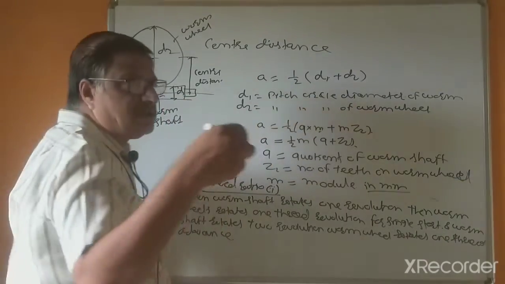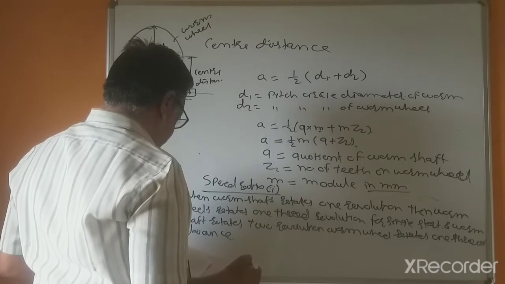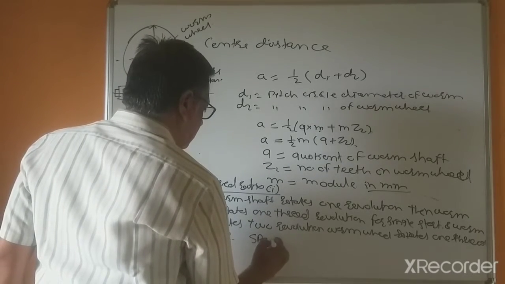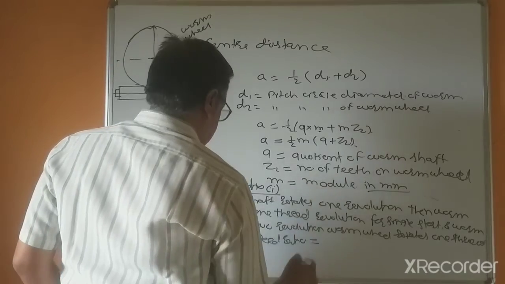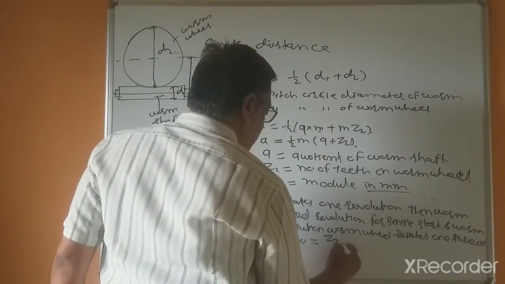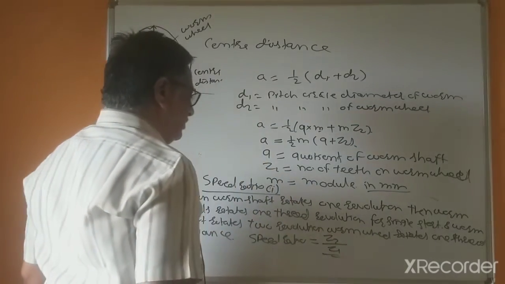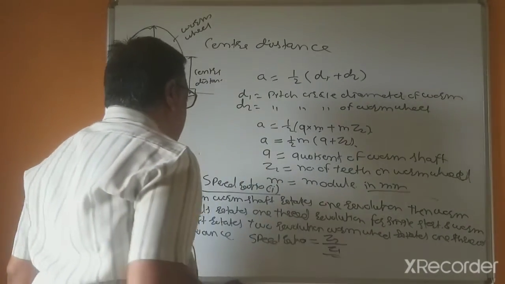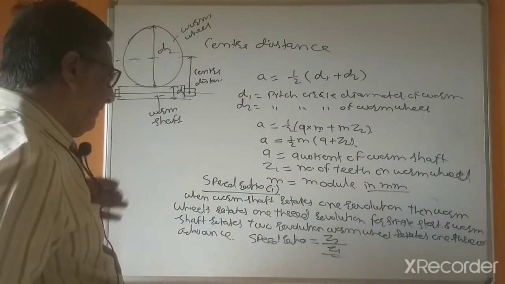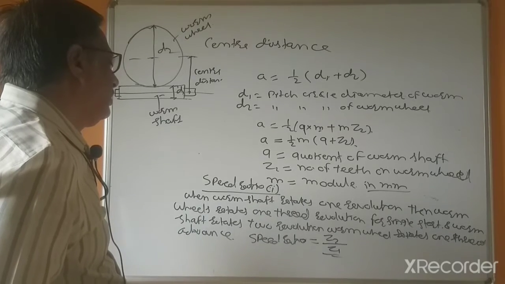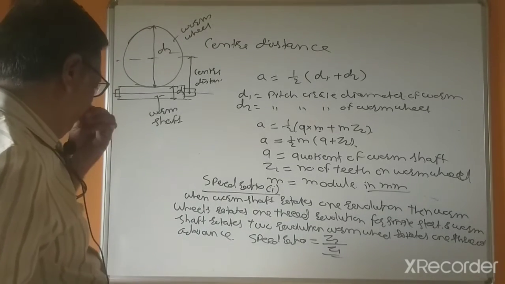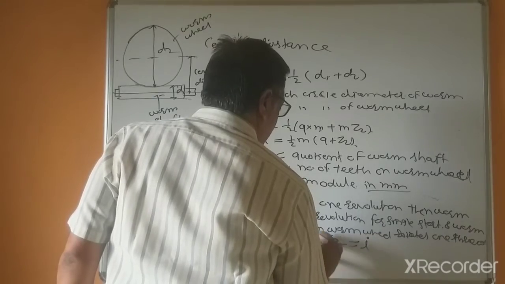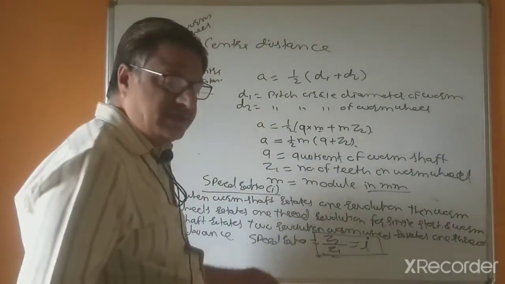And here, if the rotation is double, only one tooth advances, so that's why the gear ratio or speed ratio equals Z2 divided by Z1. So try to remember these relations.